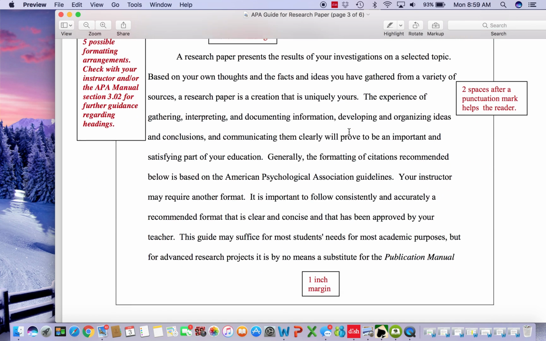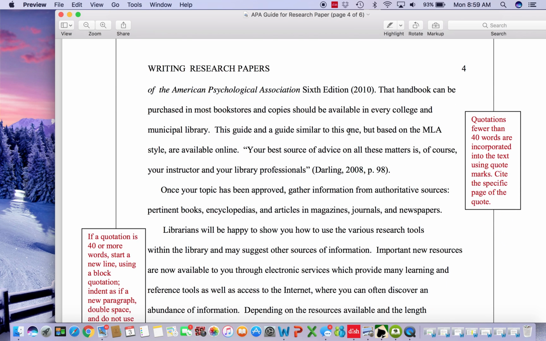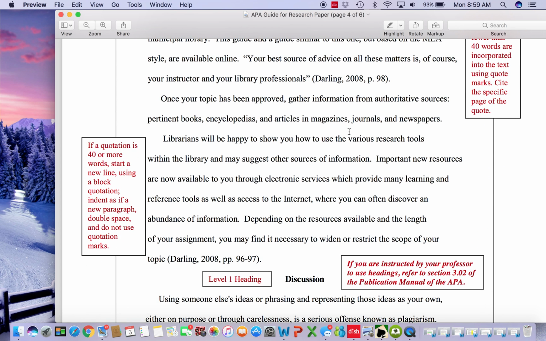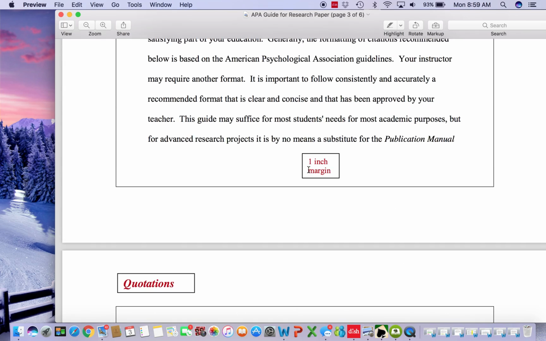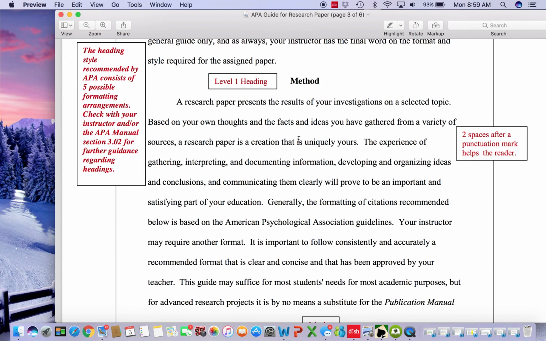Now, you may have 2 paragraphs, as this paper did. You may have 2, or this one actually had 3 paragraphs. One paragraph is really short, but you may have 2 or 3 paragraphs under Roman numeral 1. That is normal. That is typical. You do not put a new subheading.